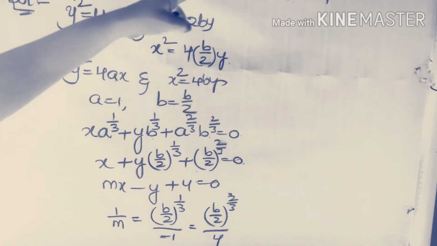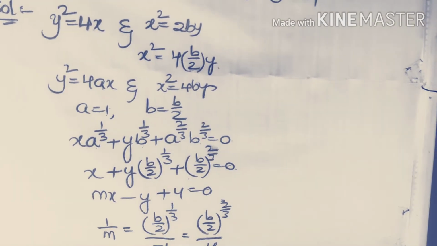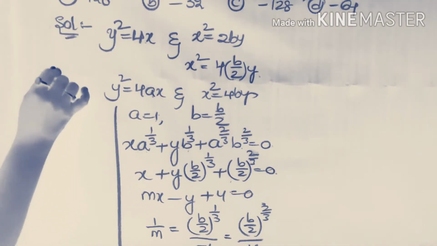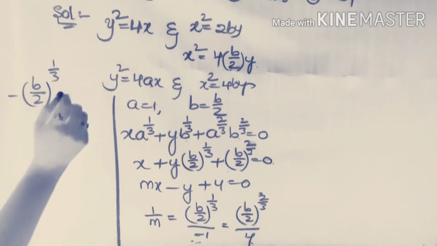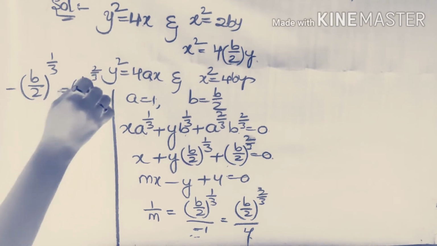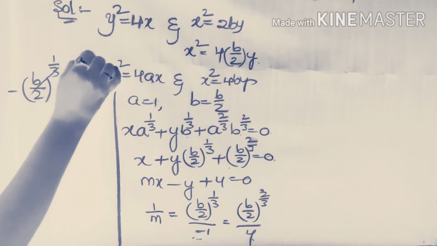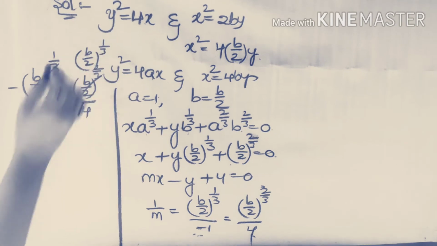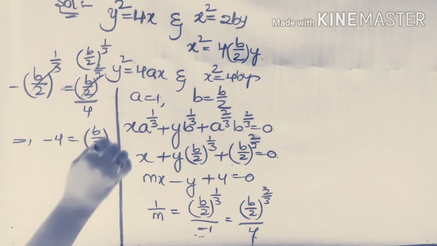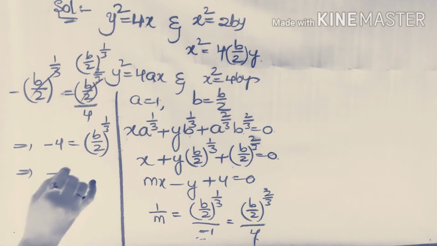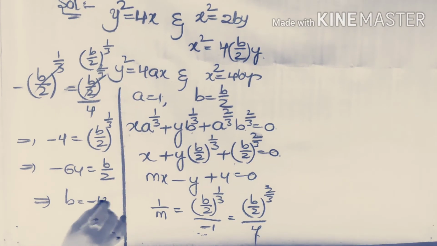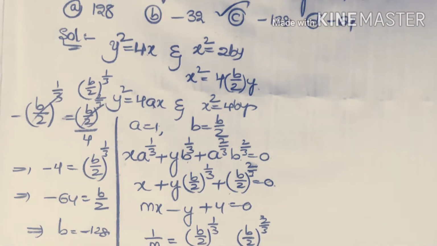Now what is the value of p? That is the given question. To get the value of p, we simply equate these two values, that is (p/2)^(1/3)/(−1) = (p/2)^(2/3)/4. Now this is cancelled one time here. Now this is (p/2)^(1/3), which on taking cross product gives −4 = (p/2)^(1/3). Now cubing on both sides, then −64 = p/2, which implies the value of p is −128. That is the third option.